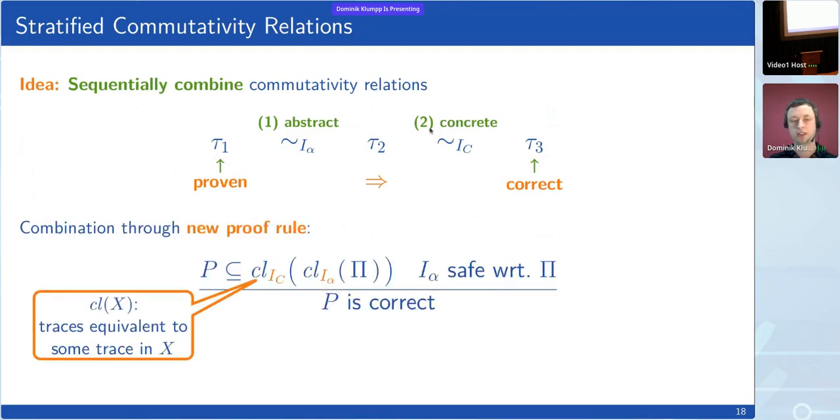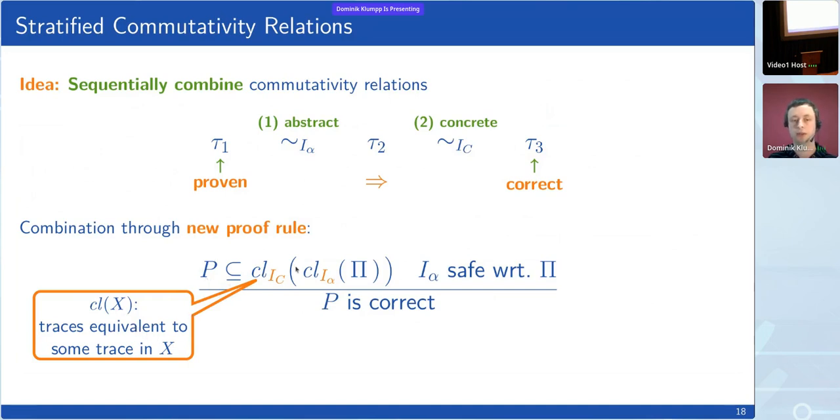And this is really what our proof rule says: if every trace of the program, every trace tau3 essentially, must have some tau1 and tau2 such that tau1 is proven by our proof pi, and they are connected through these two equivalence relations. This is here given in a slightly different notation where the closure of some set of traces is the set of all equivalent traces.